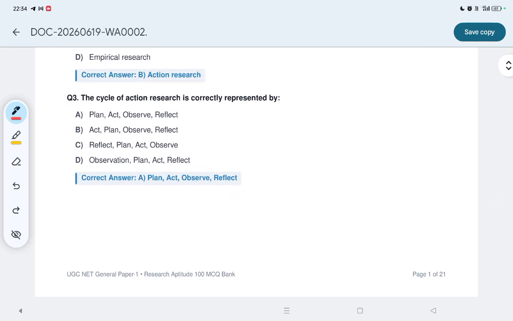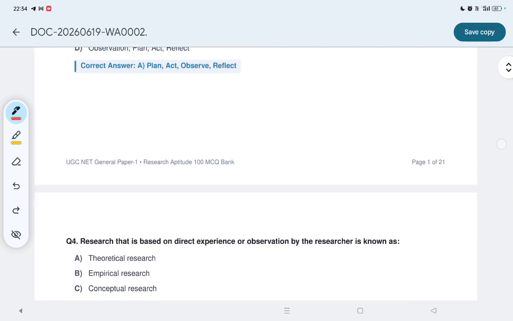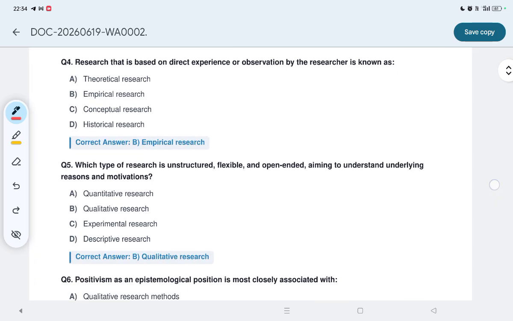The cycle of action research is correctly represented by option A, B, C, or D. You can observe properly, but option A is the correct option: plan, act, observe, reflect. This is the main cycle, and this is the correct cycle for action research. Now let us see question number 4.